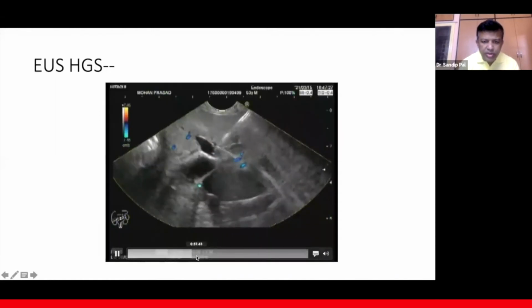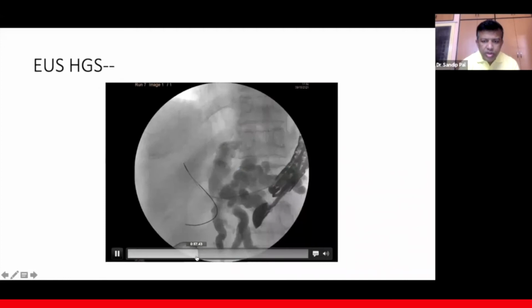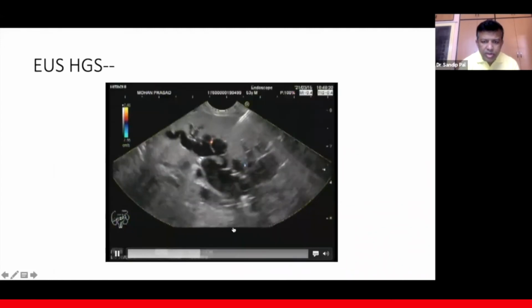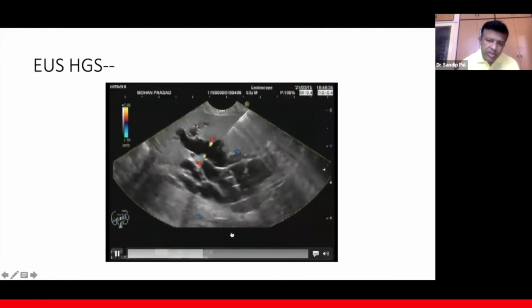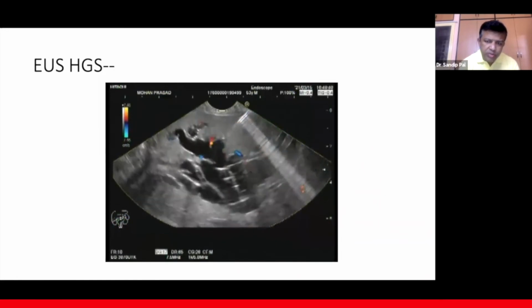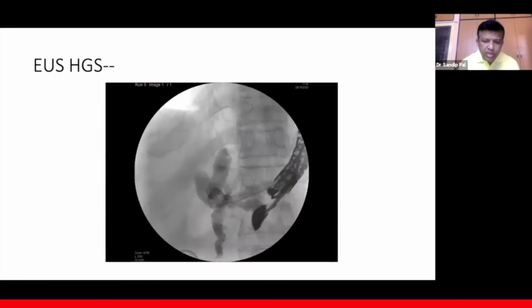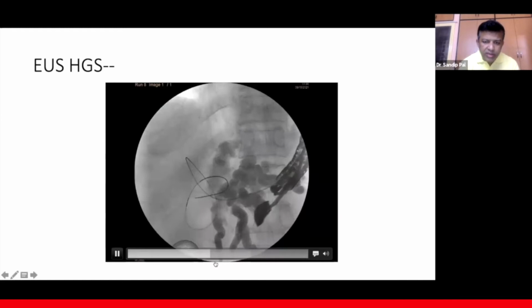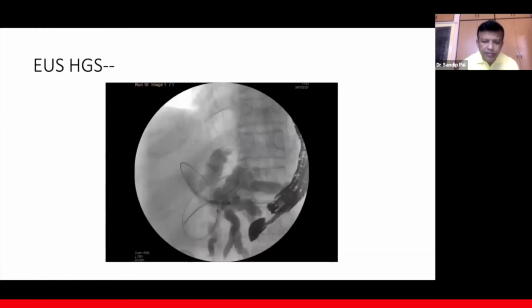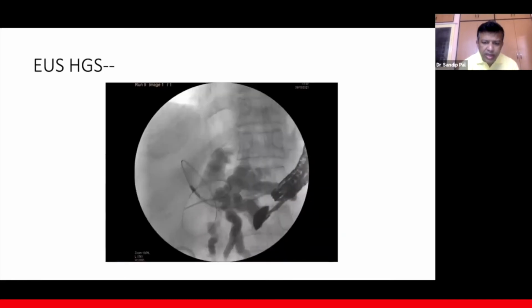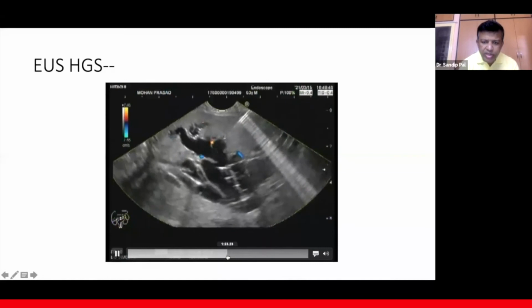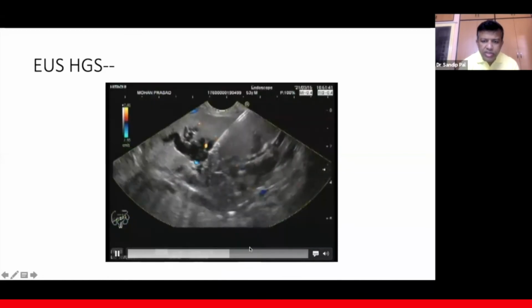Once you obtain a cholangiogram, you try to maneuver the guide wire. This is the guide wire which comes. Then the tract is created with a 6 French cystotome. Once you stabilize the guide wire inside the liver, make a few turns inside the liver so that the guide wire is stable. Then we dilate the tract with a 4 mm hurricane balloon, as I mentioned earlier. Then we can deploy the stent. This is the stent being deployed.